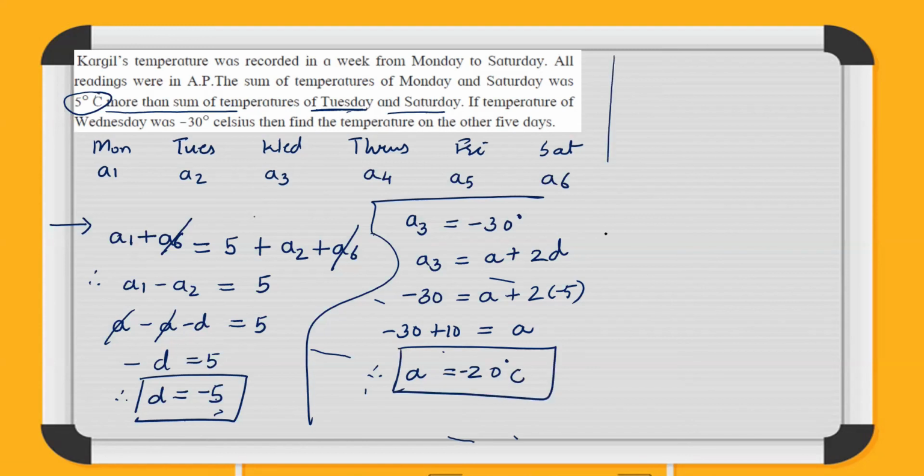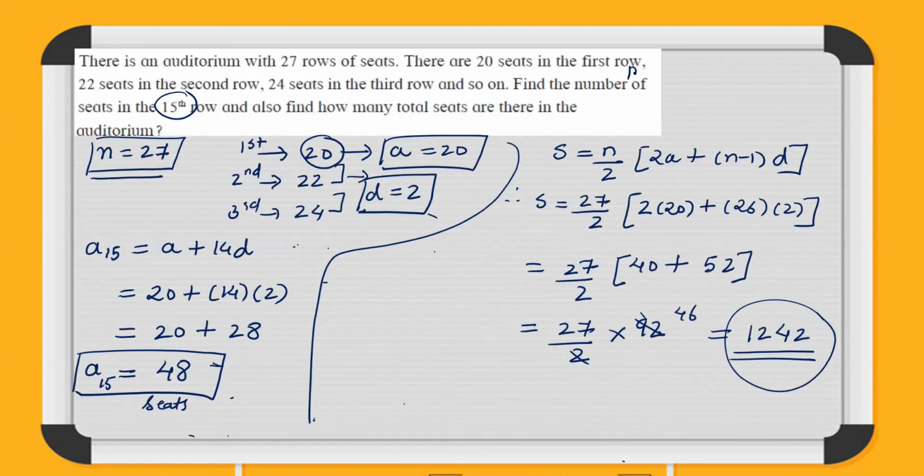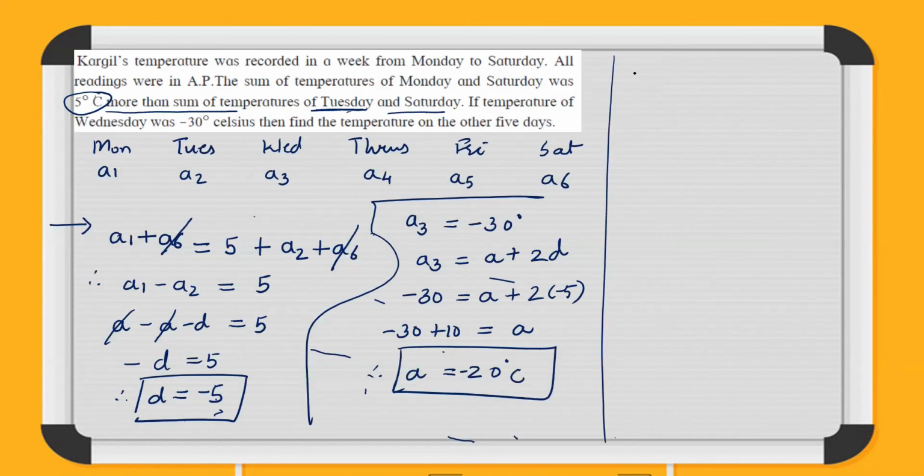So we got the temperature of Monday. We need to find out the temperature of all the days now. So if Monday is the first term, that is A is minus 20 degrees Celsius, and every day it is decreasing by 5, right? So Tuesday it will be minus 25.